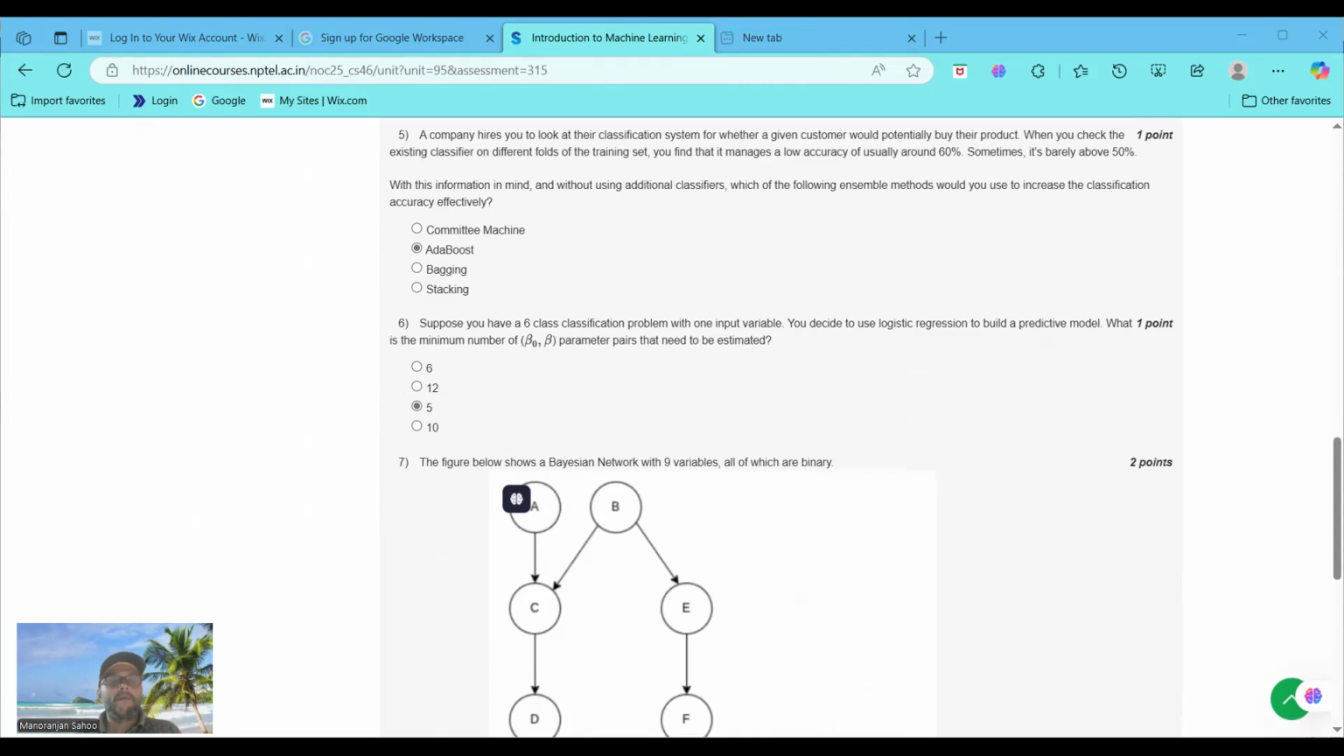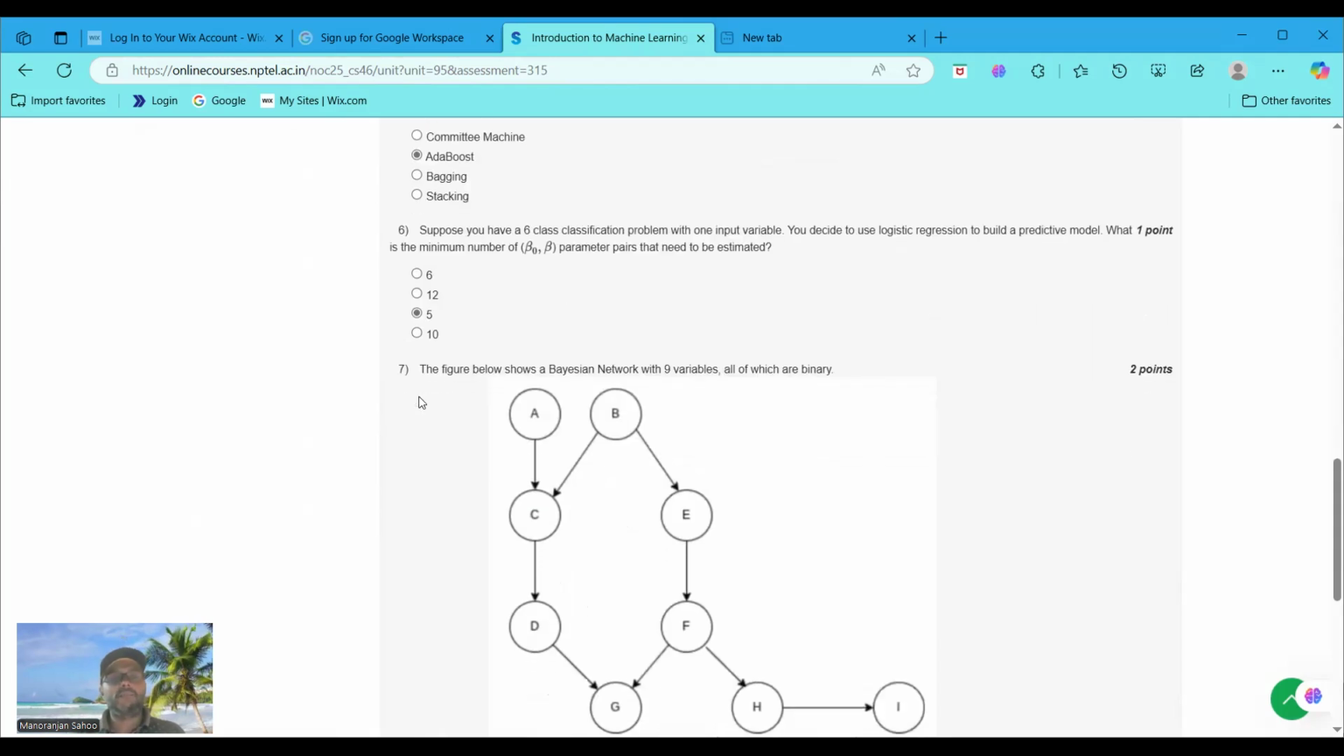Because for a k-class classification problem, logistic regression requires k minus 1 sets of parameters, where k is the number of classes. Here k equals 6, so 5 sets of beta parameters are needed. Okay. So for question number 6, option 5 is the right answer, that is option C.